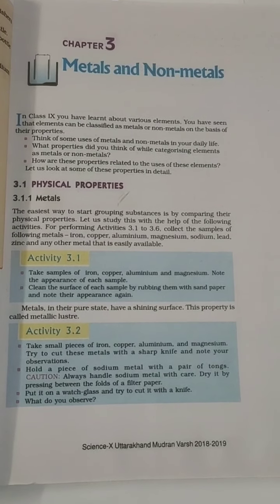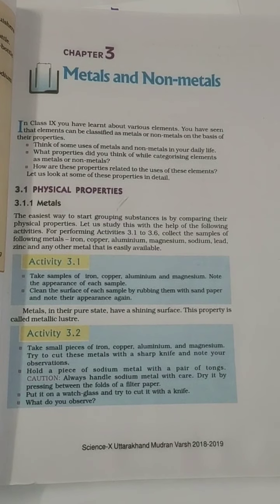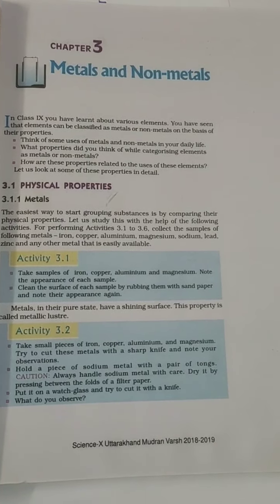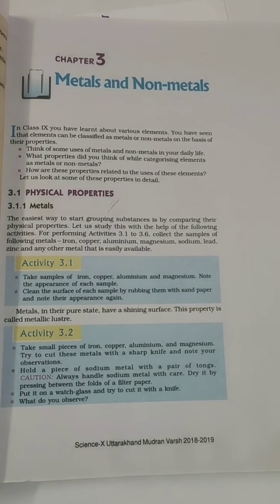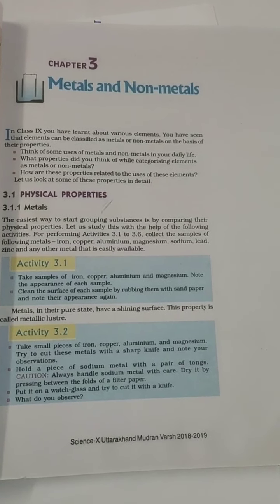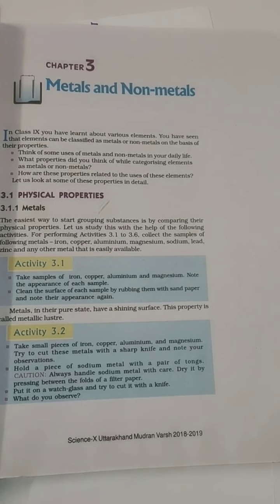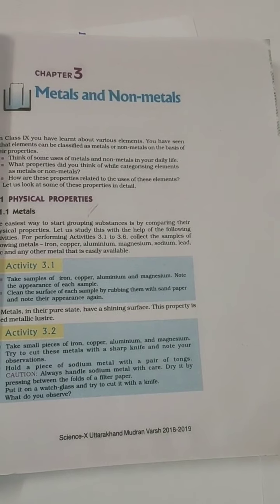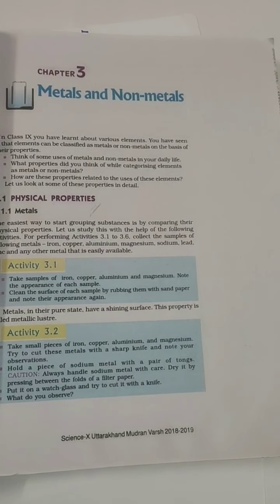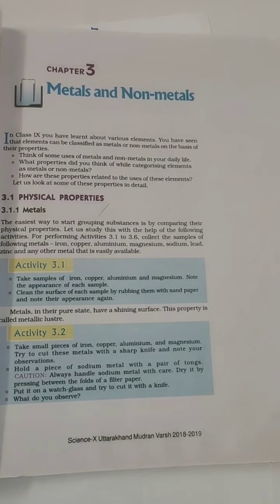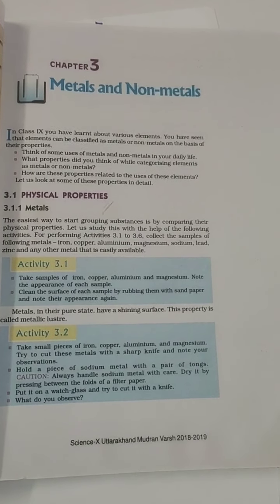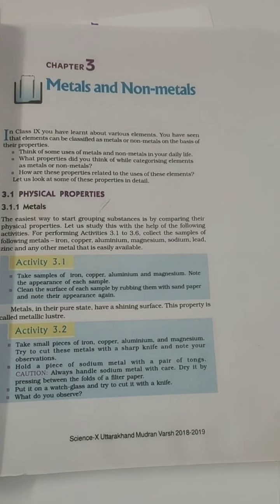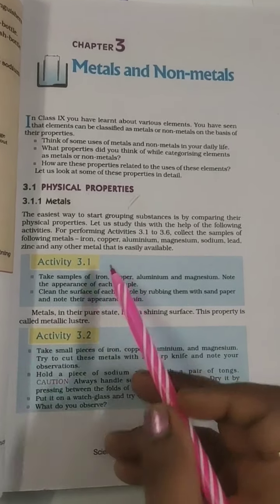So we have to take any of these and we have to rub them with the help of sandpaper. Sandpaper is a normal paper which has a very porous surface, that means it looks like sand on a paper, you would have seen. So when you rub any metal surface with that sandpaper, it becomes so smooth. So it is a property of metal that metals are very shiny. They will become shiny and smooth and lustrous when we rub them with sandpaper. So this is activity number 1.